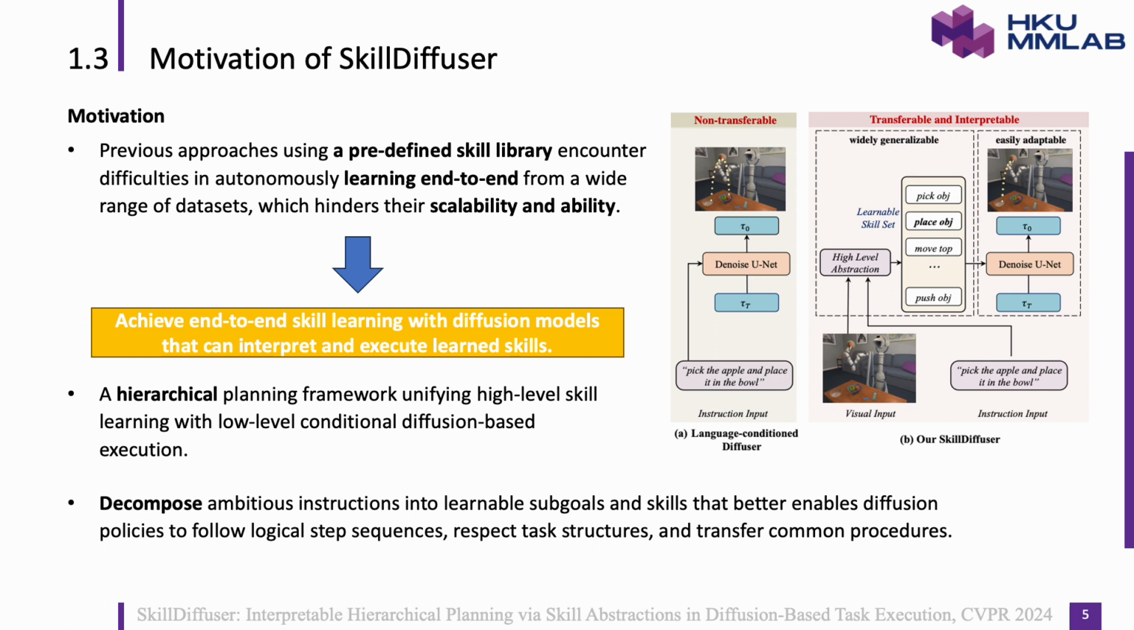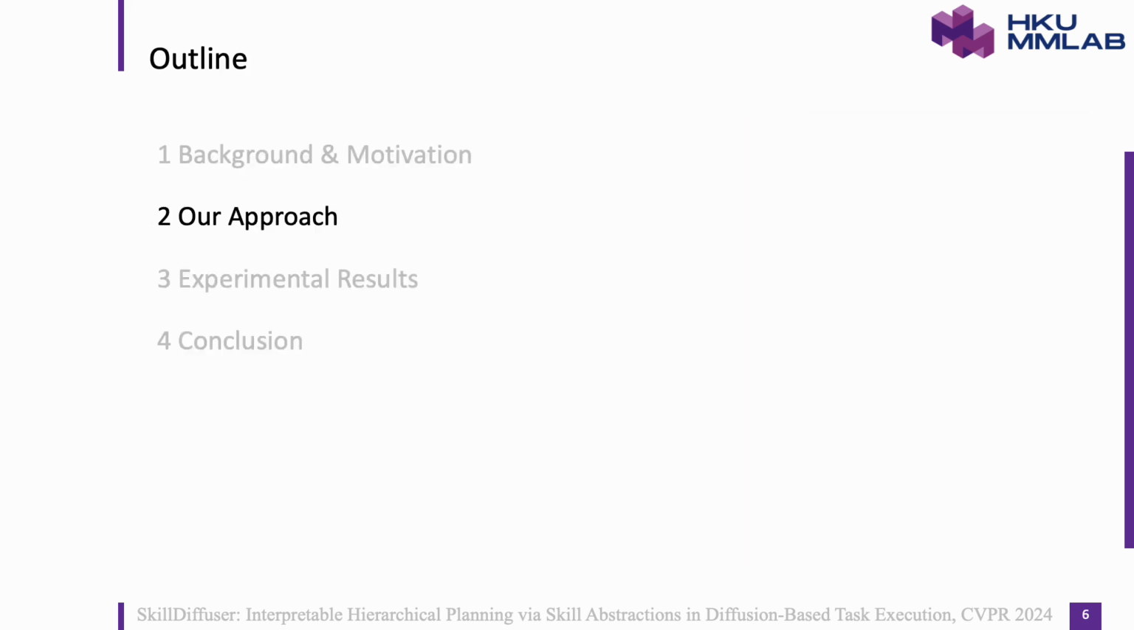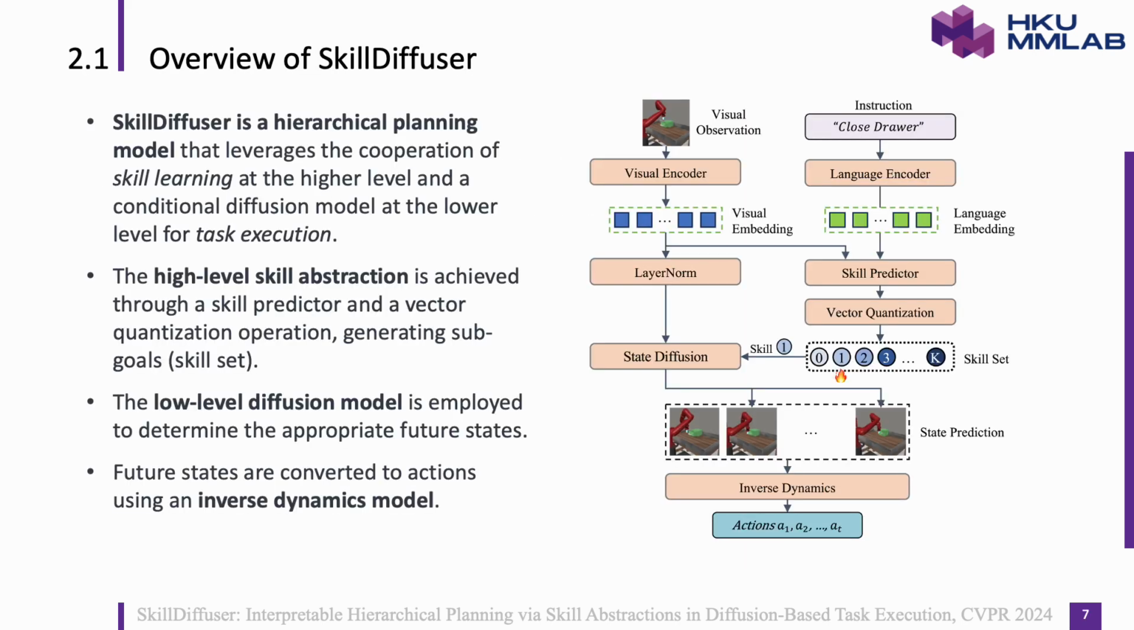Inspired by these observations, we propose SkillDiffuser, a hierarchical planning framework capable of interpreting and executing complex instructions with higher transferability. Now, I will delve deeper into our approach. As the figure illustrates, SkillDiffuser is a hierarchical planning model that leverages the cooperation of skill learning at the higher level and a conditional diffusion model at the lower level for task execution. The high-level skill abstraction first generates learnable subgoals, and then the low-level diffusion model is employed to condition on the subgoals to determine the appropriate future states. Finally, future states are converted to actions using a separate inverse dynamics model.